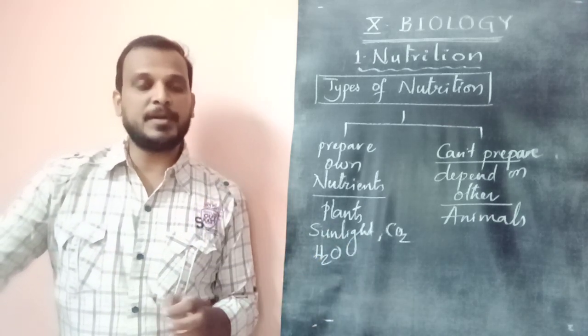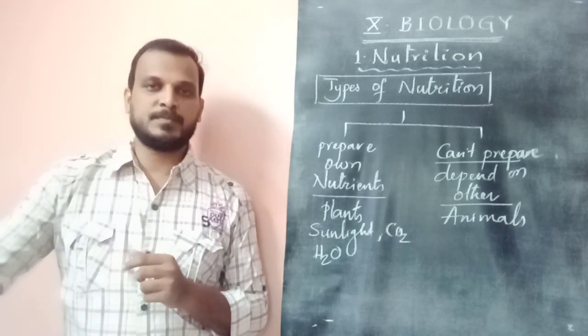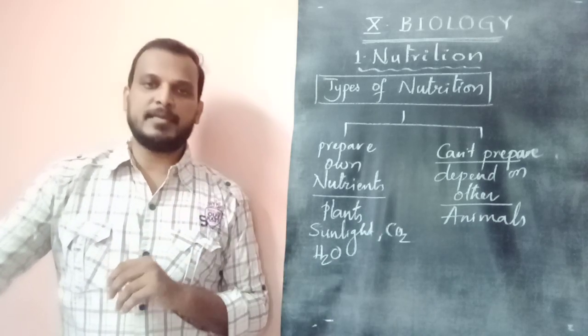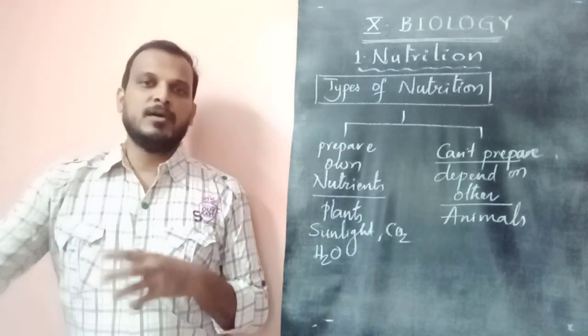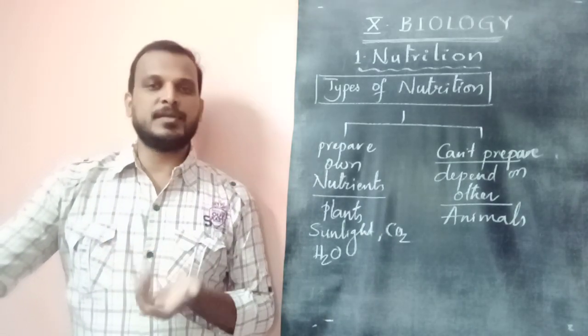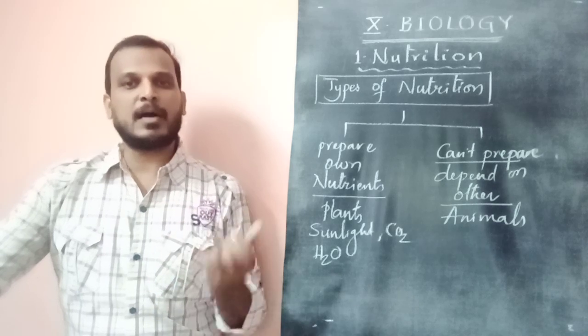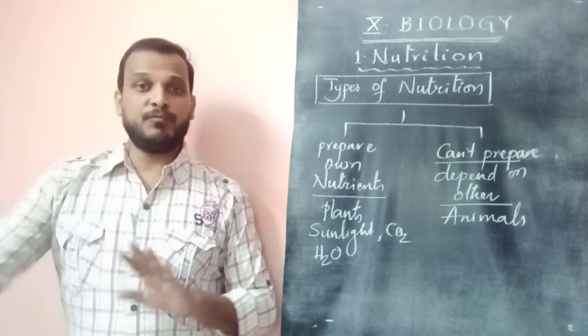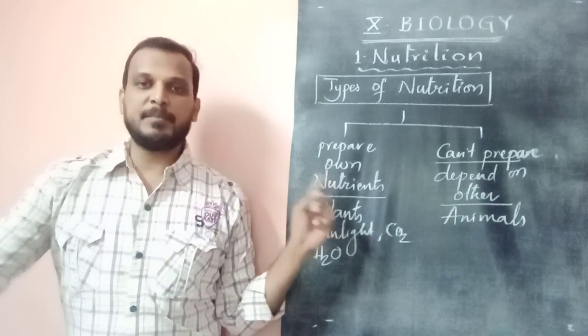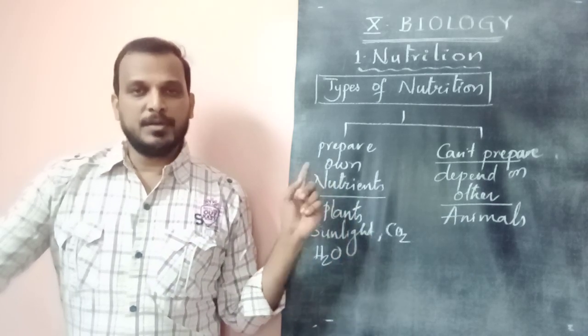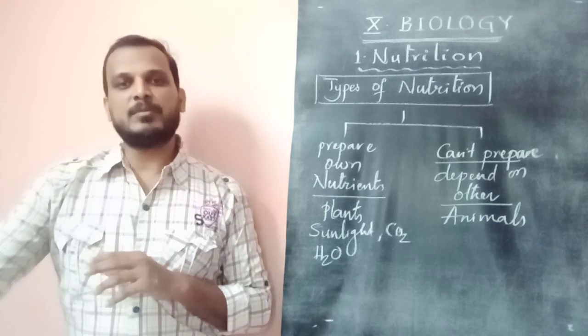They are not depending on any other organisms. They depend directly on nature, on the materials available to all from nature: sunlight, water and carbon dioxide in air. So without depending on any other organism, they prepare their own nutrients and supply them to the body.